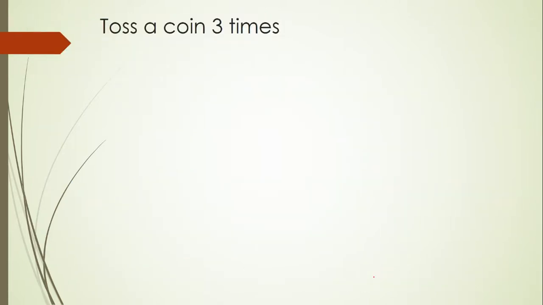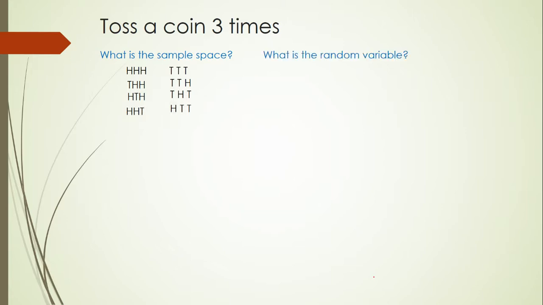Okay, so now let's toss 3 coins. What's the sample space? I could get heads, heads, heads; tails, tails, tails; tails, heads, heads; tails, tails, heads; heads, tails, heads; tails, heads, tails; heads, heads, tails; or heads, tails, tails. What is the random variable? Okay, the number of heads that I get would be my random variable.